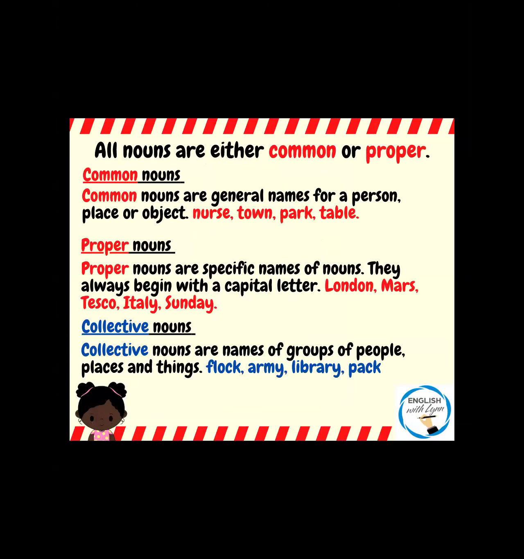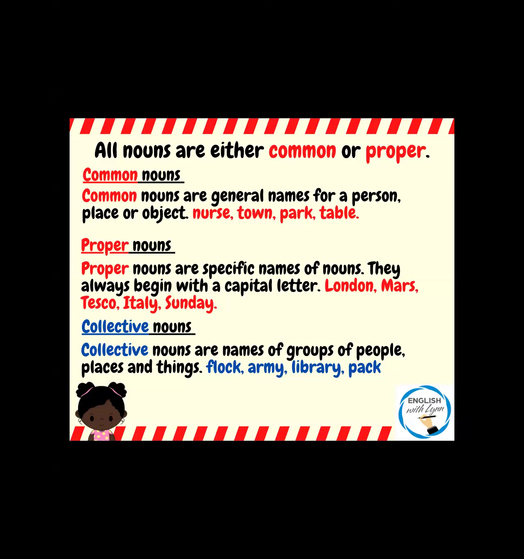When we're speaking about common nouns, we're speaking about the general names for people, places, or objects. If we're speaking about people, it might be a boy, a girl, a baby. It might be the job that they do, so a nurse, a policeman, a doctor.